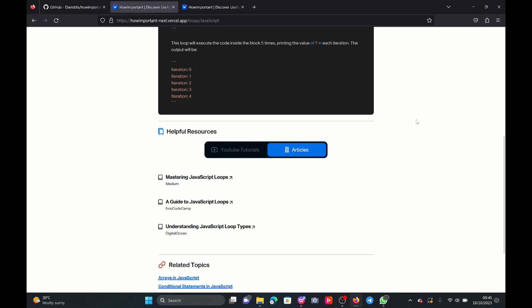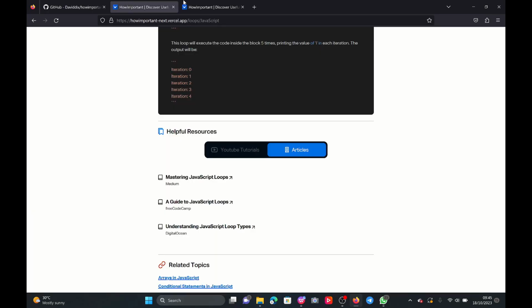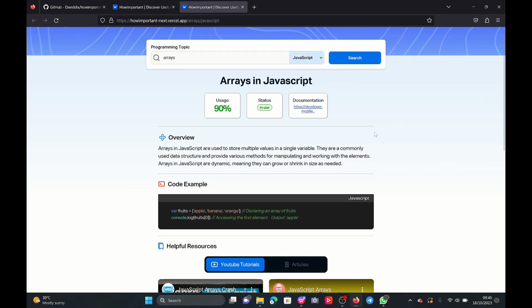So if you feel like, or if you know you can help me with that, the code is available on GitHub. You can always make a pull request, and if you can fix it, that would be very helpful. So that is pretty much it for How Important.